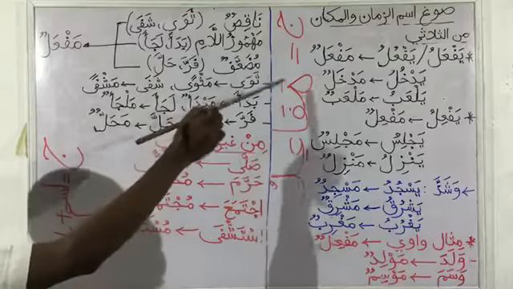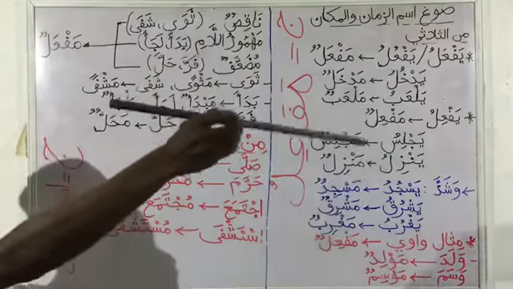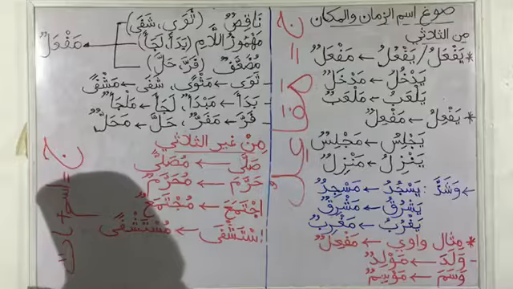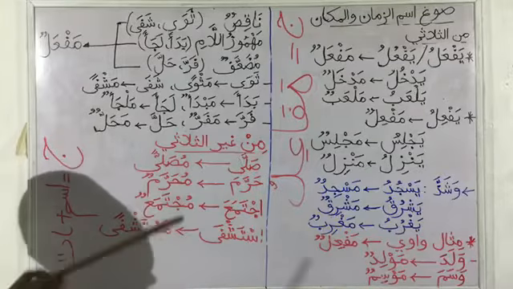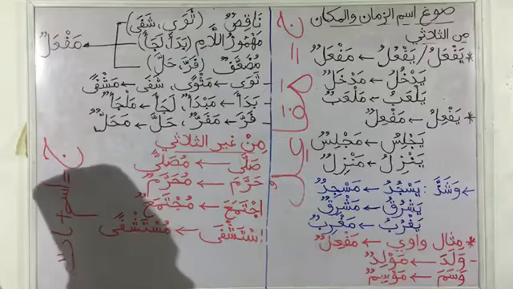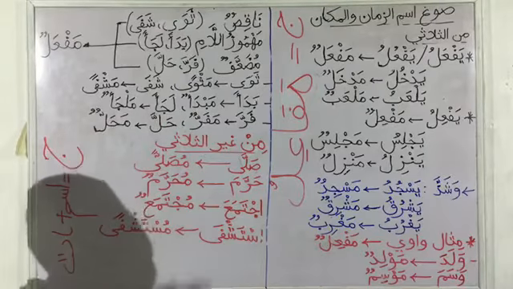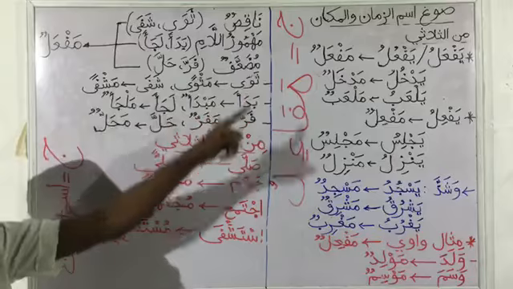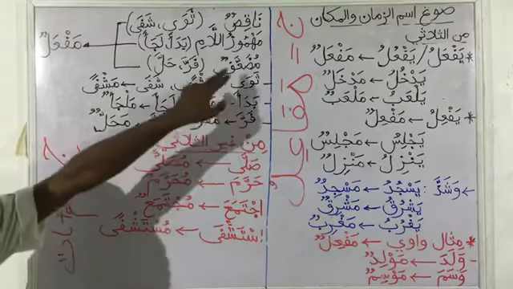After replacing the mim, the ya of our mudaari, you know when we say da'afa, you are going to have yudha'ifu. So we replace the ya with mim, dhamma, then we change the kasra on the mudha'ifu to fatha to get mudha'afun. So this is ismu maf'ul.